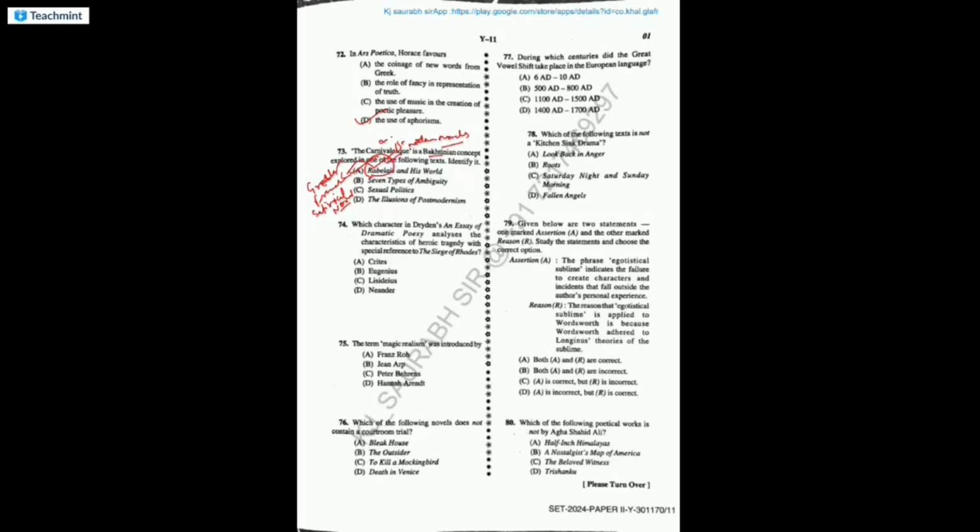Which character in Dryden's An Essay of Dramatic Poesy analyzes the characters of heroic tragedy with special reference to The Siege of Rhodes? So the answer is Crites. The term magic realism was introduced by, a very important, 5-star question. There in our lecture also, postmodernism, because this concept is indirectly related to postmodernism only. It is given by, of course, Franz Roh, a German art critic, and he gave this concept in